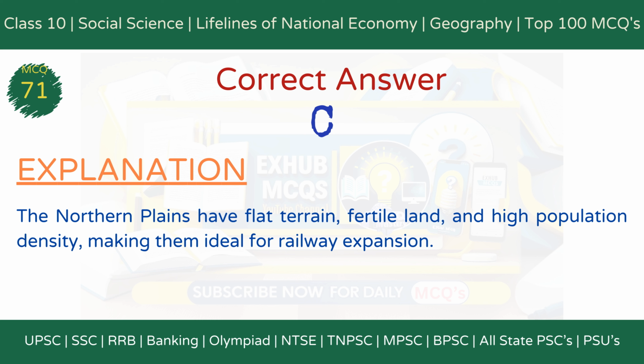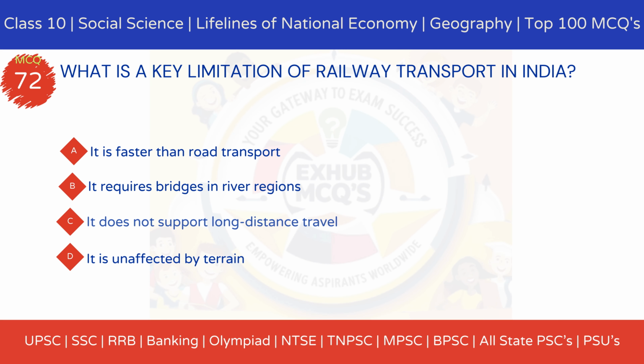Explanation. The northern plains have flat terrain, fertile land, and high population density, making them ideal for railway expansion as they support high passenger and freight movement. MCQ 72. What is a key limitation of railway transport in India?